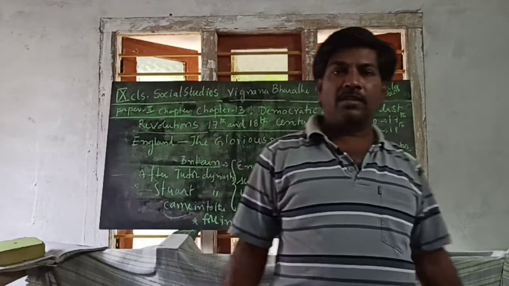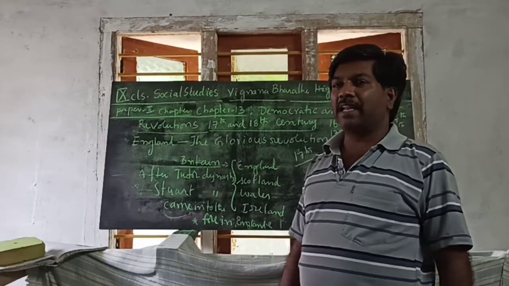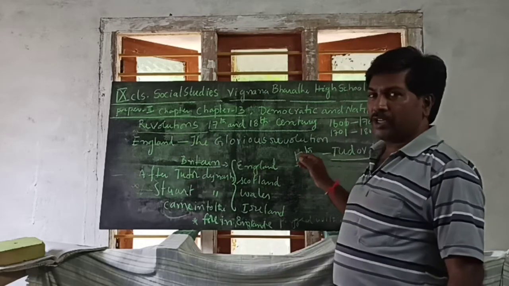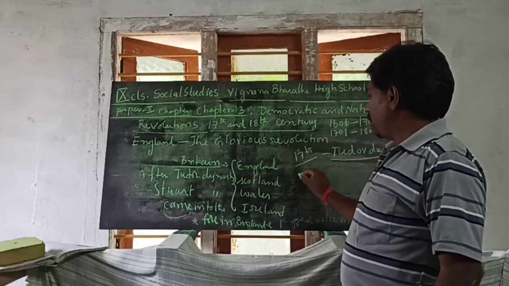In 1603, James I came to the position in England. Who came to power in England under the Stuart dynasty in 1603?